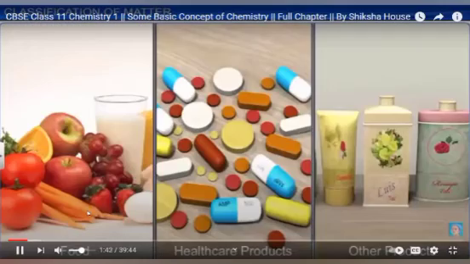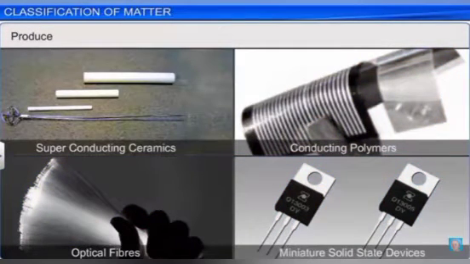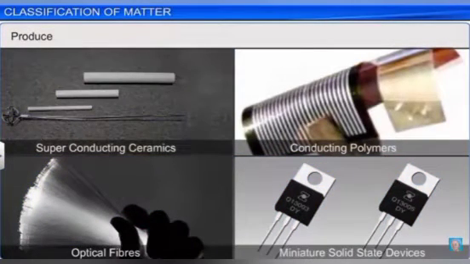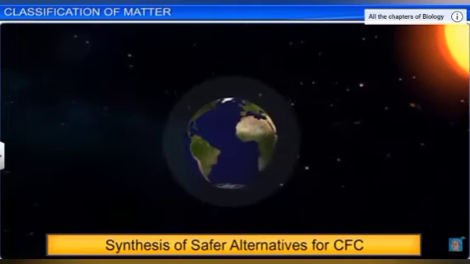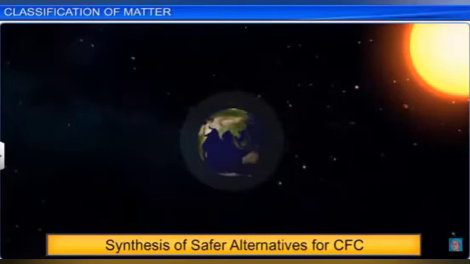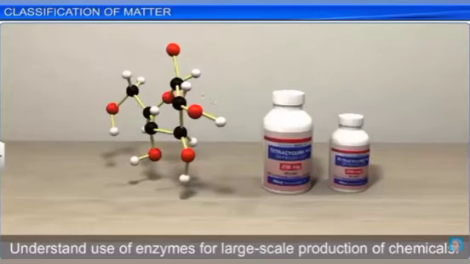Chemistry plays a very important role in food, in healthcare products, and in other products that we use in day-to-day life. Now if we ask about superconducting ceramics, conducting polymers, optical fibers, miniature solid state devices, electronic devices, these are also manufactured under this branch, that is chemistry. If we talk about what is affecting our environment, that is gases, CFC, chlorofluorocarbon gases, and the ozone layer. This CFC gas is responsible for the depletion of the ozone layer.